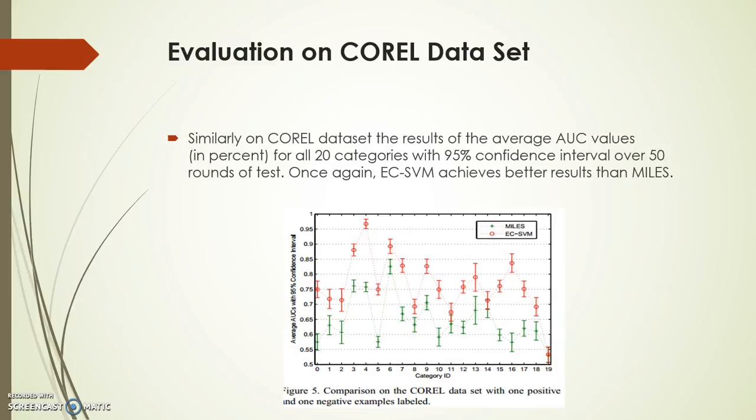As we can see in the comparison on the Coral dataset with one positive and one negative example, there is a wide difference in the average confidence interval between these two, and once again ECSVM achieves better results than MILES.